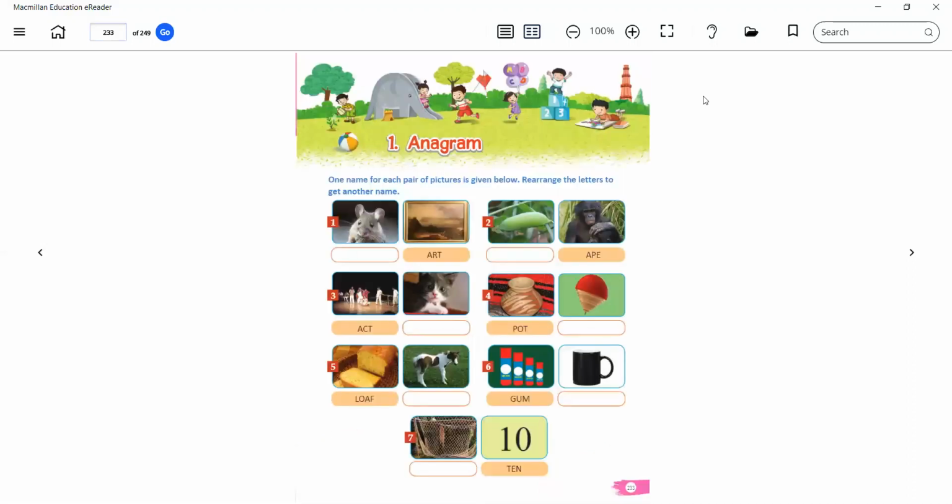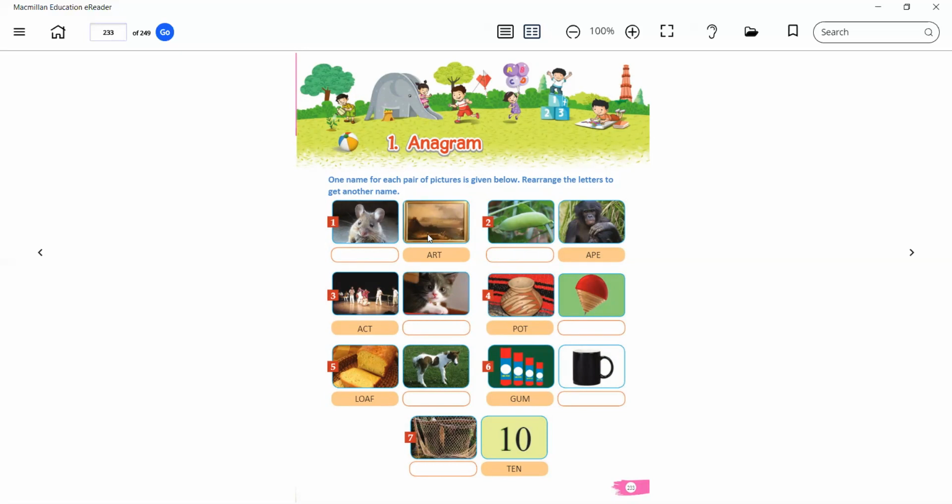Okay. So the name of the first chapter is anagram. So what is the meaning of anagram? In anagram, we have different pictures, and with the help of the pictures, we rearrange the letters and give another name. Okay. So for example, coming to question number 1, two pictures are given.